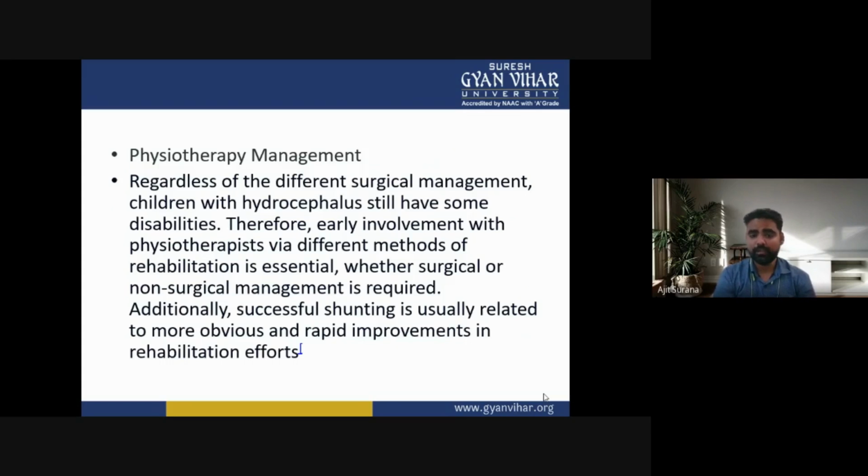So, in physiotherapy management of hydrocephalus, children still have some disabilities. Therefore, early involvement with the physiotherapist via the different methods of rehabilitation is essential, whether surgical or non-surgical management is required.